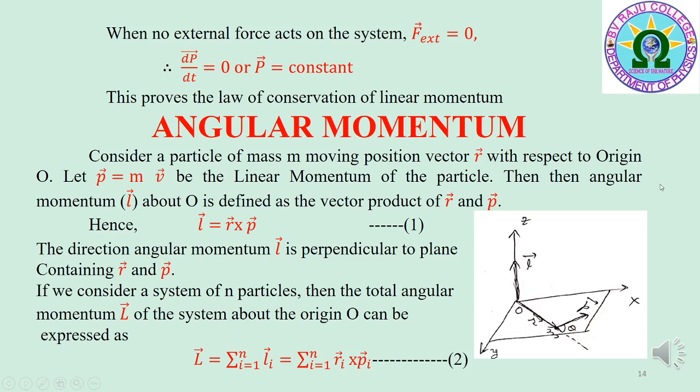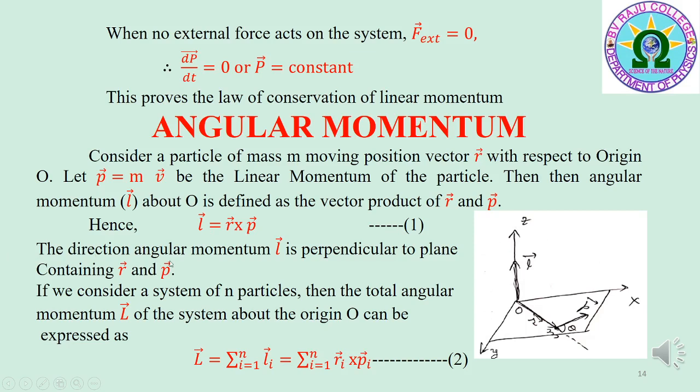Then the angular momentum L bar of the particle about origin O is defined as the vector product of r bar and p bar. Hence L bar is equal to r bar cross p bar. That is equation 1.